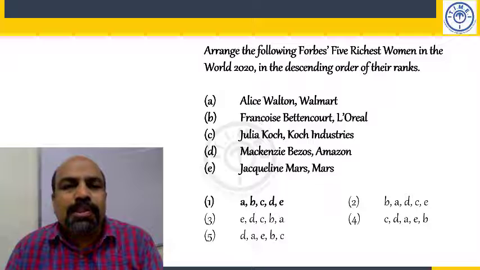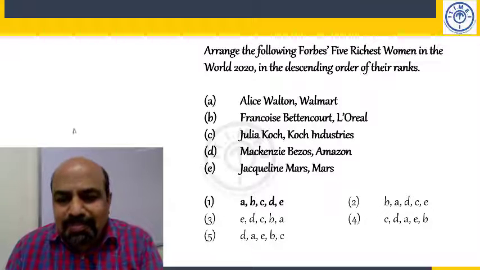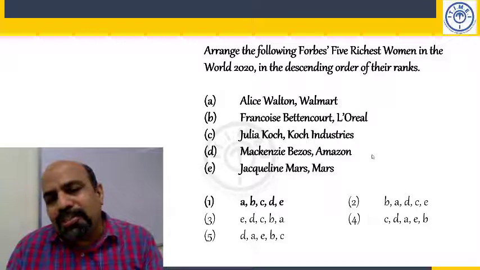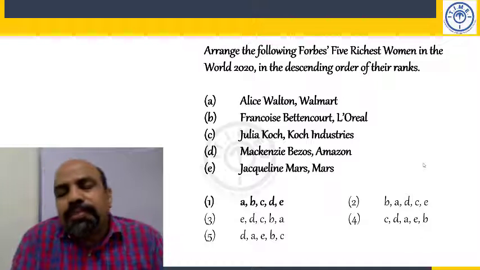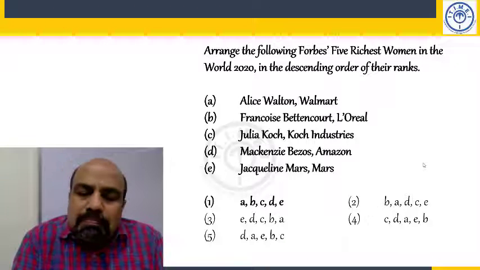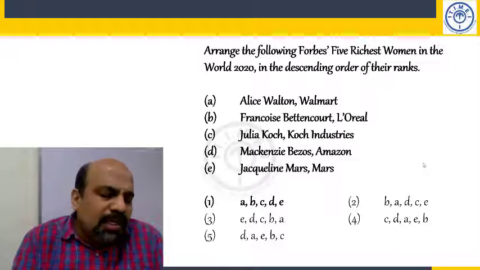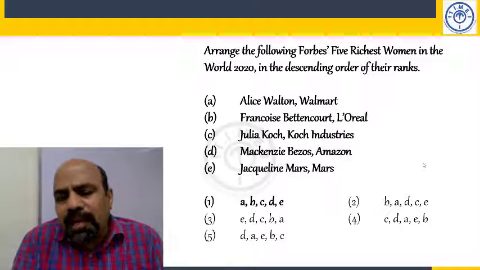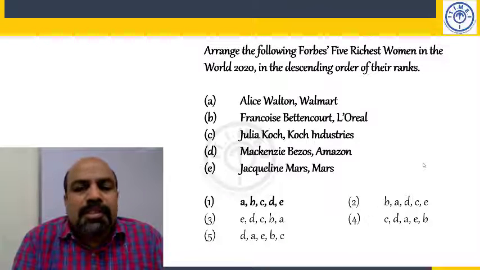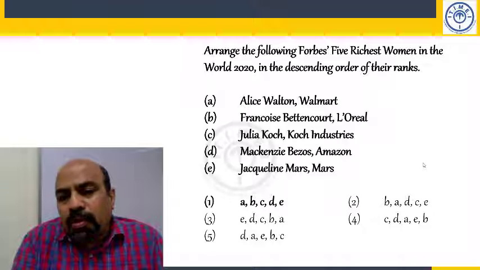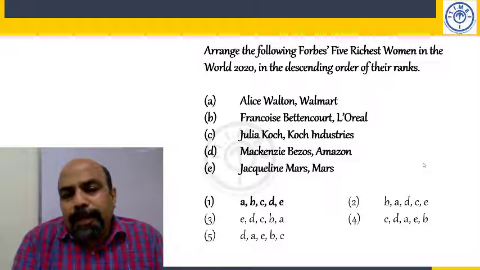French-speaking people would say Francois. They will try to correct us. This is Julia Koch. This is the wife of David Koch, one of the most... He's dead, of course. He just died recently. And this is a highly diversified conglomerate, Koch Industries.